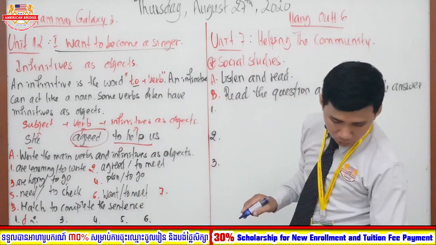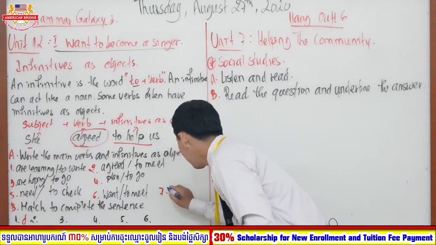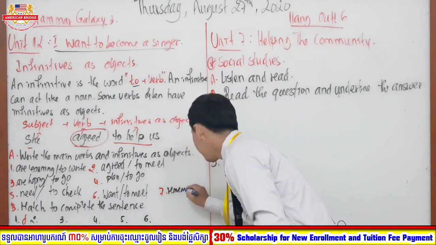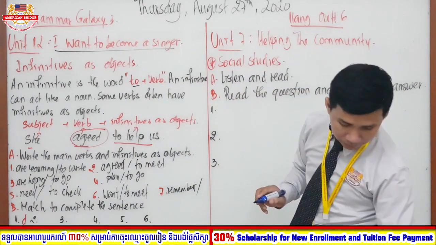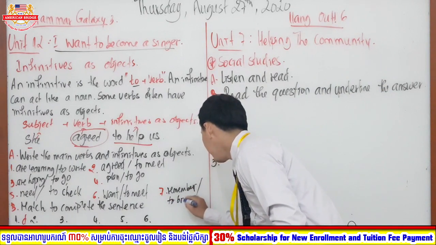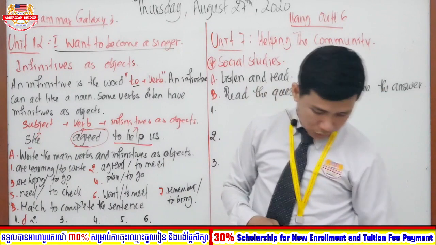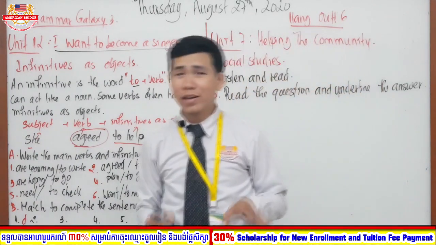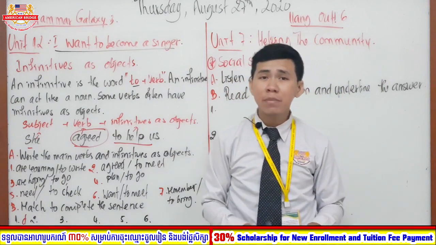Okay, and the last one, please remember to bring your keys. Number 7, the first one is remember, right? And after that, the infinitive as object is to bring, to bring your keys. Okay, so here is the way that we identify which one is the main verb and which one is the infinitive as object.